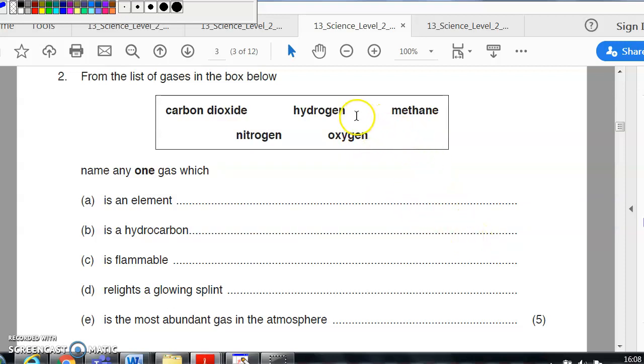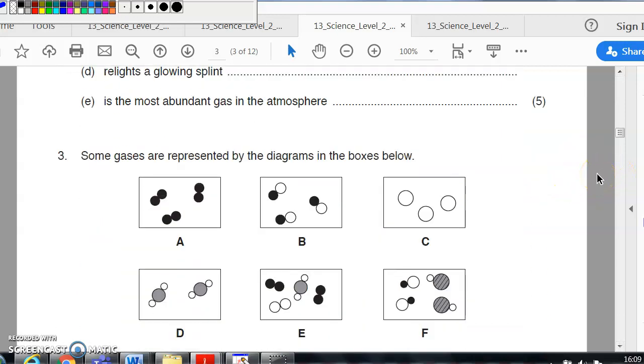Relights a glowing splint, obviously going to be oxygen. Most abundant gas in the atmosphere is going to be nitrogen, 78%, oxygen 21%, carbon dioxide 0.03, something like that.